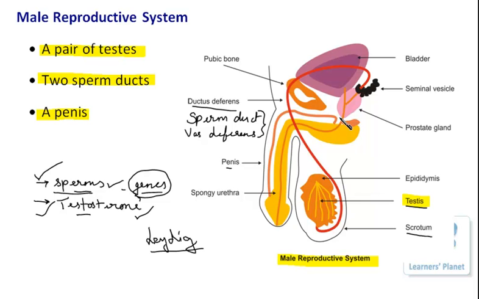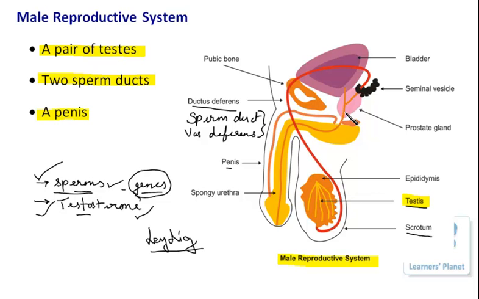Besides this, an important point: as it is moving upward in the abdominal cavity, you know which is the specific location in our body? It is towards the side wall of the abdominal cavity. They are actually present on the left and right lateral sides of the abdominal cavity. And after running through this abdominal cavity, they are merging together with the urethra.